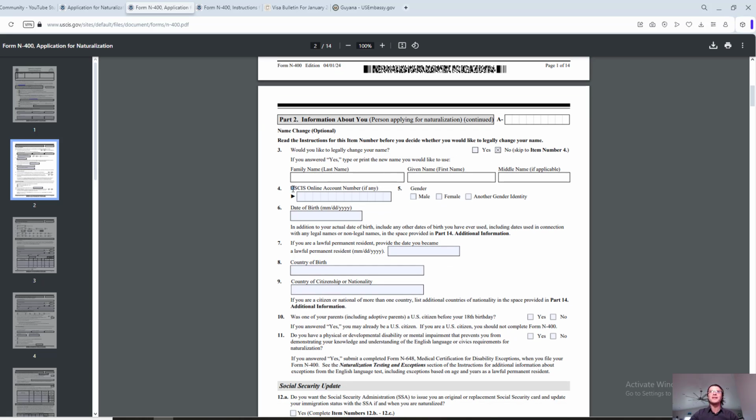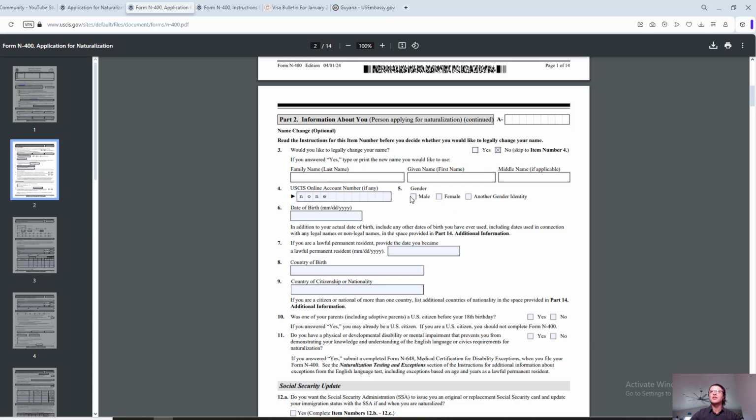Number 4, USCIS online account number. If you registered for an online account with USCIS, sometimes they send you that account number. Not every time. If you have it, put it in. If you don't have it, you can just type in none. Gender.